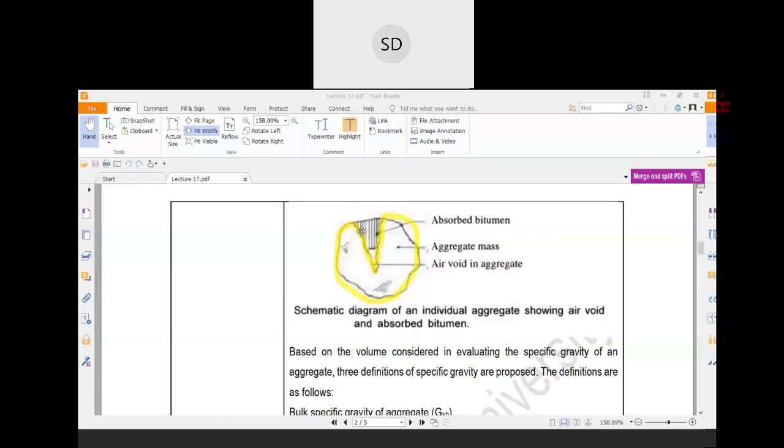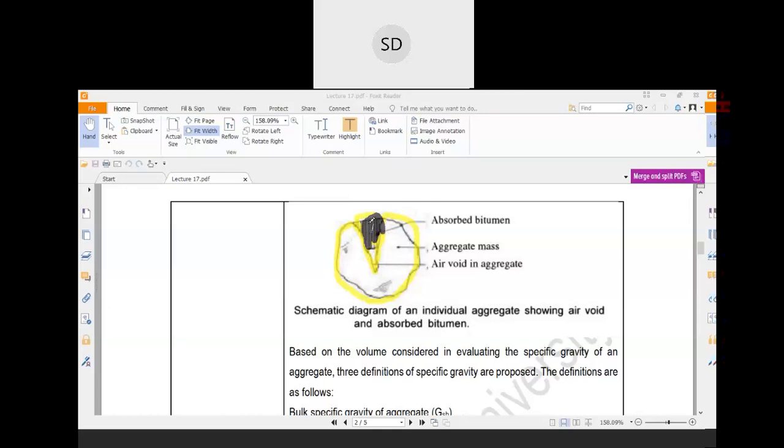Now in these pores, some are accessible pores and some are inaccessible pores. In the accessible pores, some of the bitumen content will be absorbed.